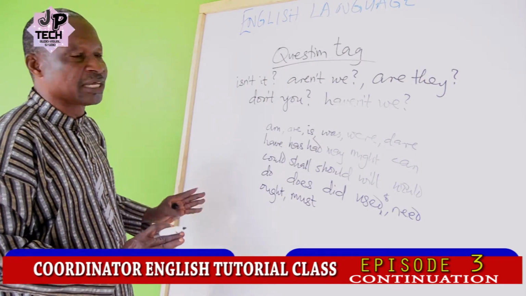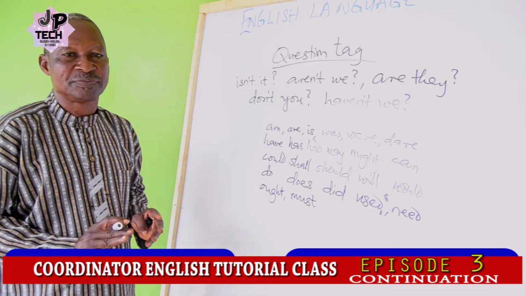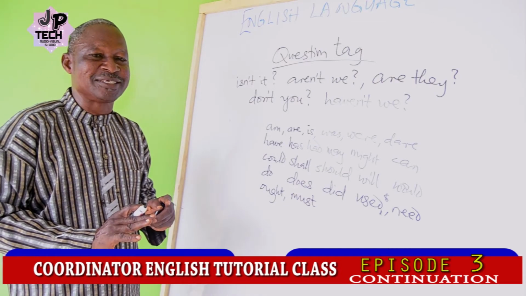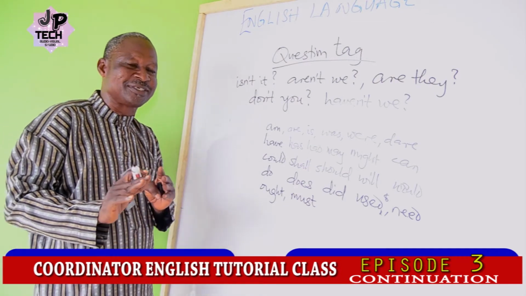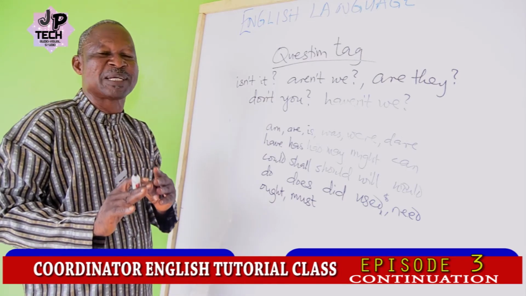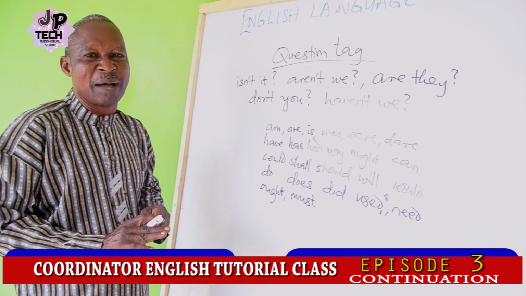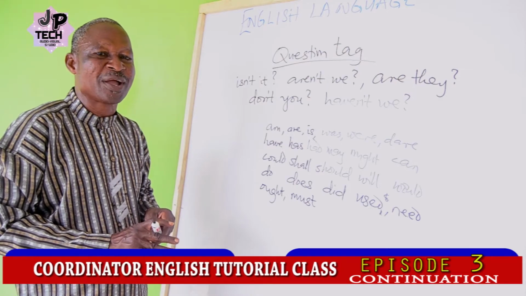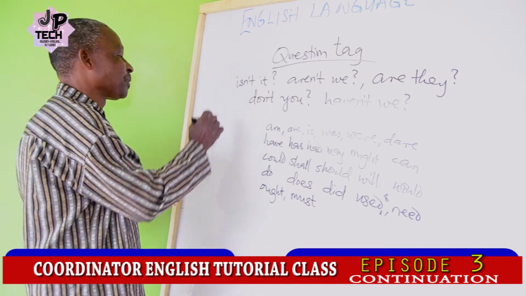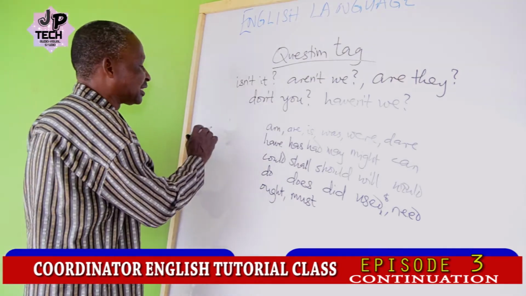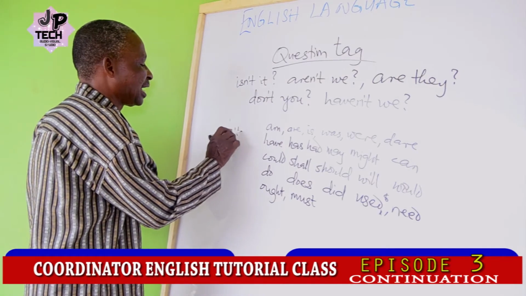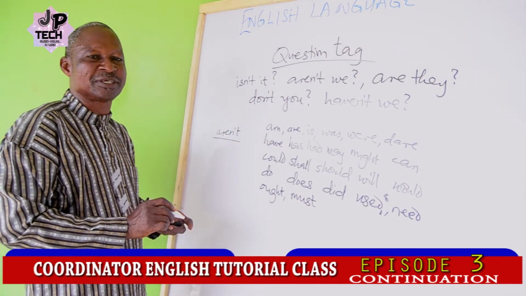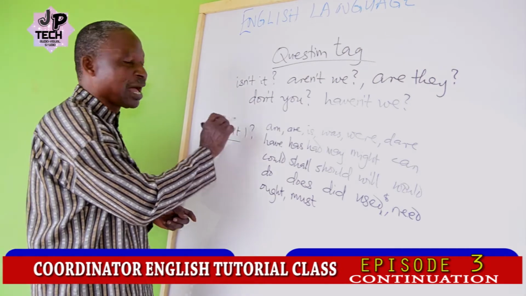For example, if I say, "I am around now," it is not expected of me to say, "am not I?" No. The correct question tag for that is, "aren't I?"